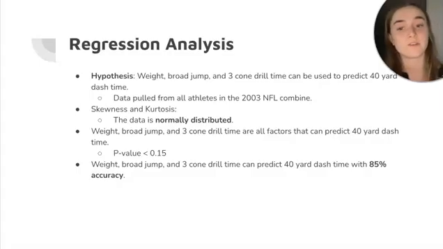The data was normally distributed for each variable, and because the p-value was less than 0.15 for weight, broad jump, and 3-cone drill time, that determined that all of these factors can predict the 40-yard dash time. And I found that the weight, broad jump, and 3-cone drill time can predict the 40-yard dash time with 85% accuracy.